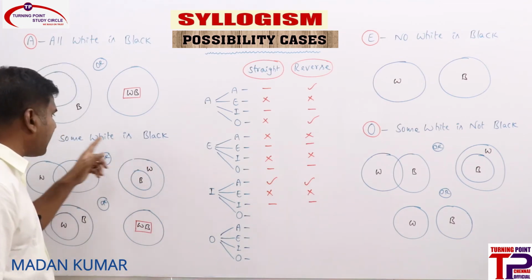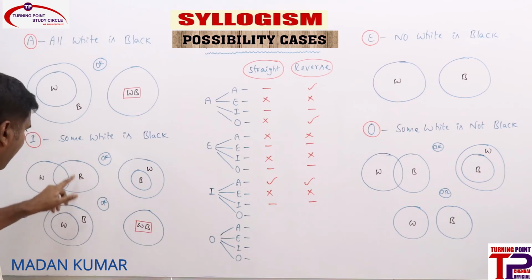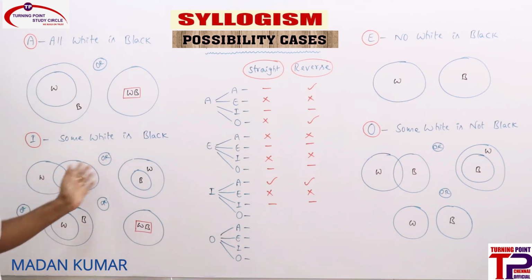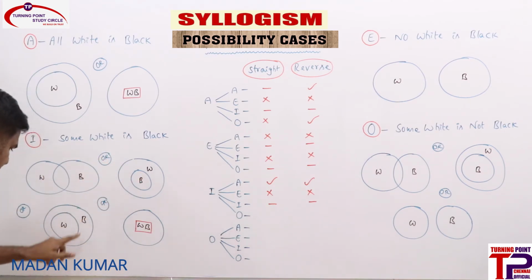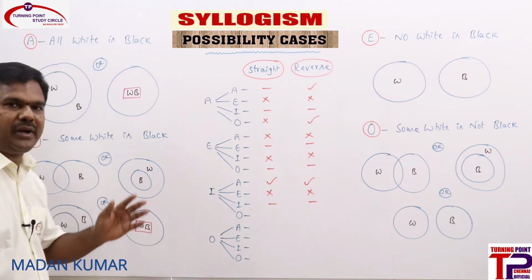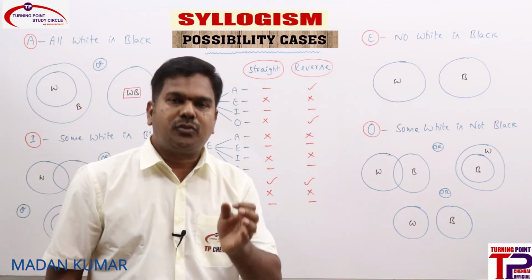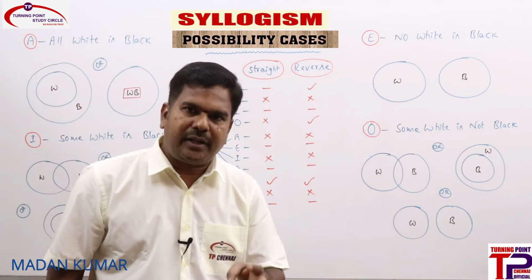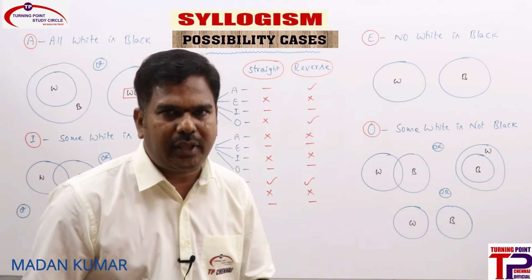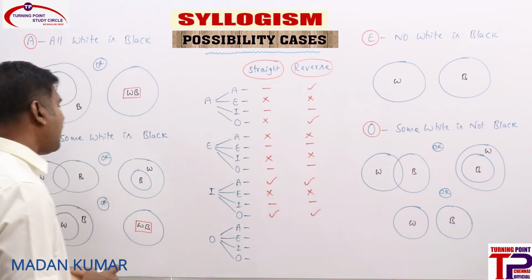Can we say that some black is not white is also true? Some black is not white. This area, right? Some black is not white. This area, yes, it is true. So some black is not white here. This area, right? This is true. But here it fails. But if it is true in any one of the diagrams, we need to go ahead with that. Therefore, for I statement, O straight is a possibility, O reverse is also a possibility.